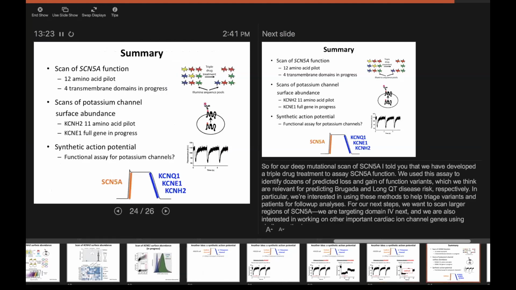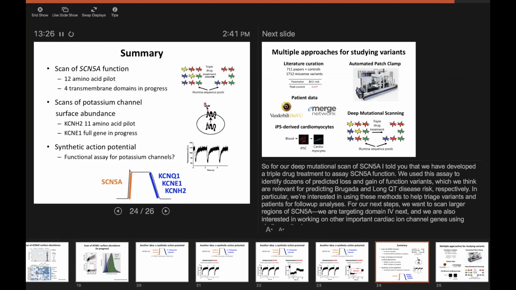So today I've told you about a few different approaches, at various stages of progress, that we're taking to study cardiac ion channel function and cell surface abundance. And we're really excited that now that we have some of these methods working, we can go to town over the next little while and study lots of variants over the rest of the genes.